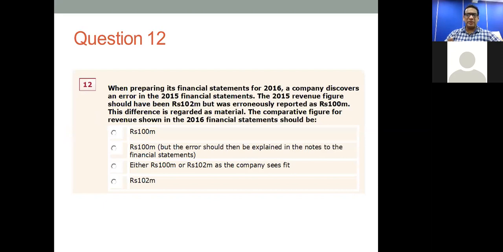Here I have combined both standards because both standards are closely related, LKS 10 as well as LKS 37. LKS 10 relates to events after the reporting period. LKS 37 relates to provisions, contingent liabilities, and contingent assets. Right.